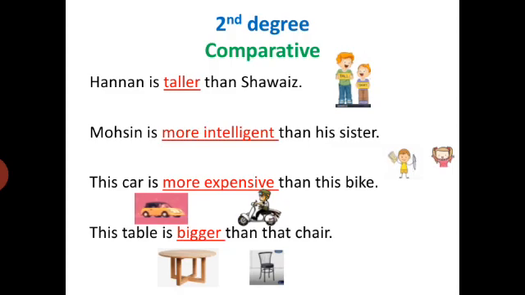This car is more expensive than this bike, so here car and bike, two things are being compared, so more expensive is comparative degree of adjective. This table is bigger than that chair, so here table and chair, two things are being compared, so bigger is a comparative degree of adjective.